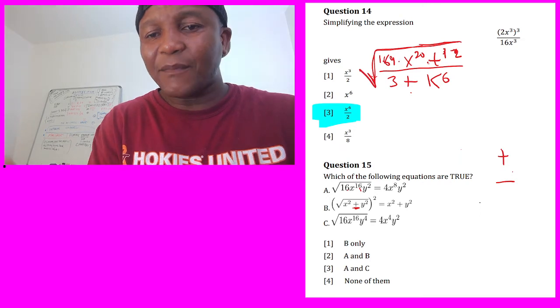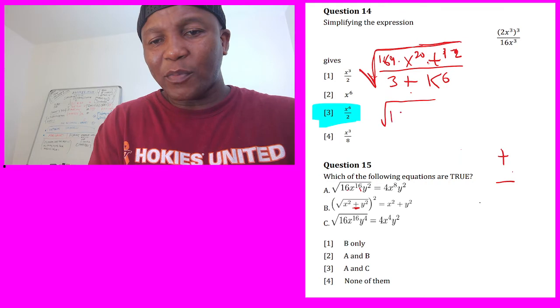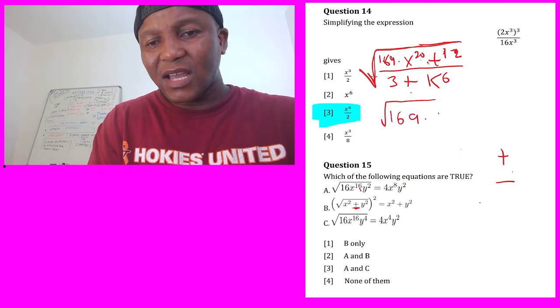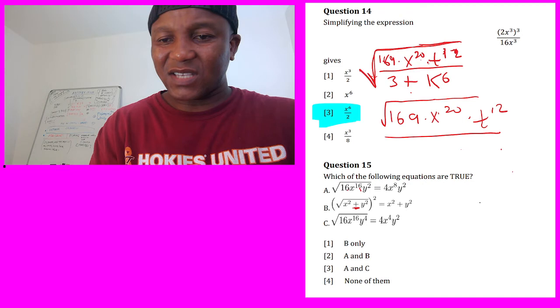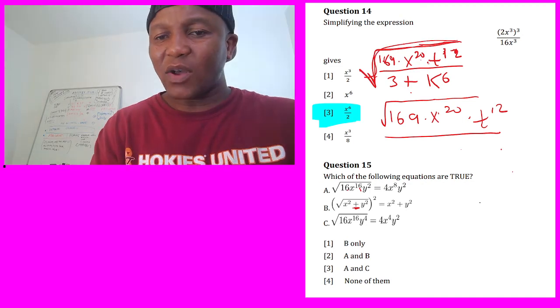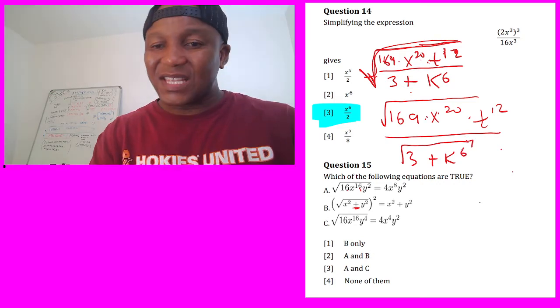So first I can separate top and bottom. Let's separate. The top is going to be the square root of 169, and then x power 20, and t power 12. The bottom now, also we can separate, because the root is for both. So I can say square root of 3 plus k power 6. You can do it. But now let's split this separately.